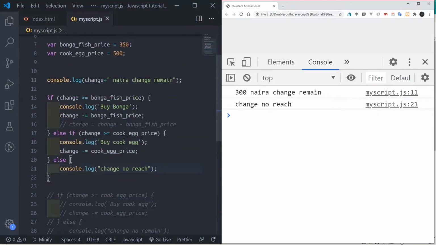So what we do with this else if, sorry, we come in after the if. They test first. If this one equals true, it will run this one and lock out all the other ones. But if this one equals false, it will come here and check for the next comparison, which is this else if. If this comparison equals true, it will run what is inside this block, then lock out every other thing. But if this one still equals false, it will just come down and run what is inside the else. That's it for else if statements.